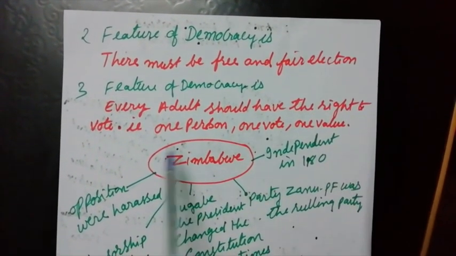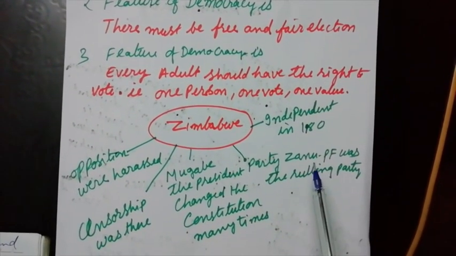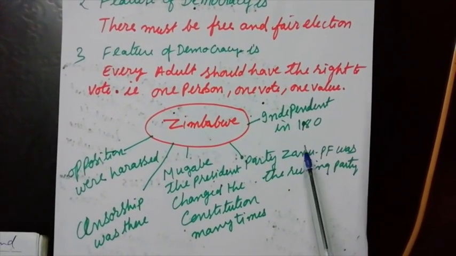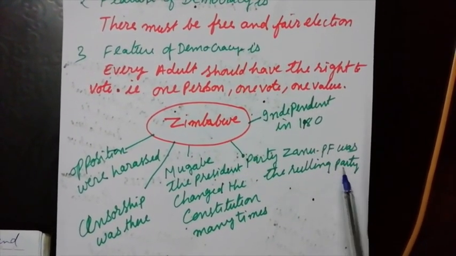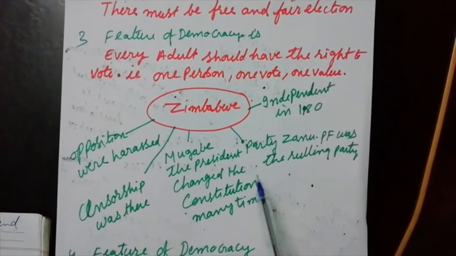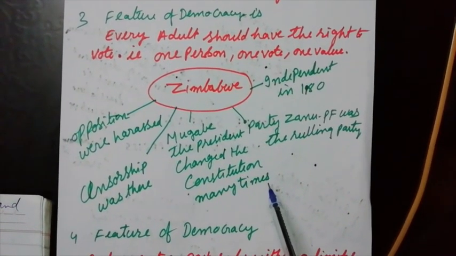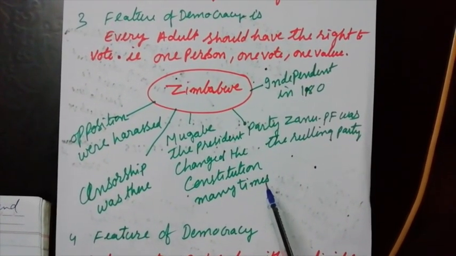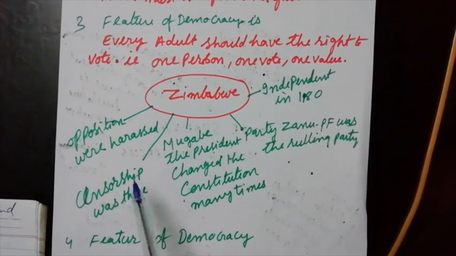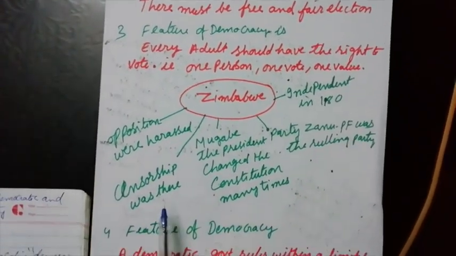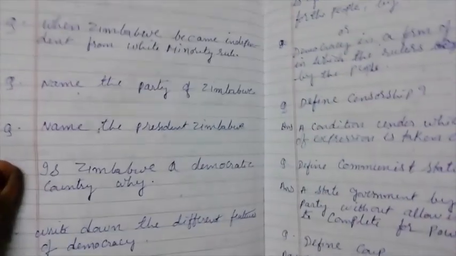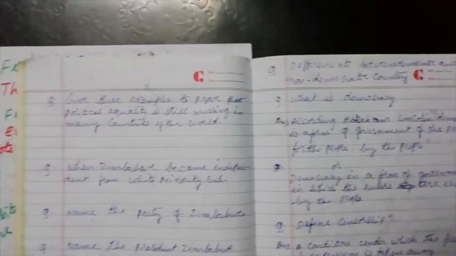The next case study was Zimbabwe, where we studied that Zimbabwe got independence in 1980. ZANU-PF was the ruling party. Mugabe, the president, changed the constitution many times in order to make himself very strong. Censorship was there. The opposition was harassed. Now let us write some questions and answers related to this case study.